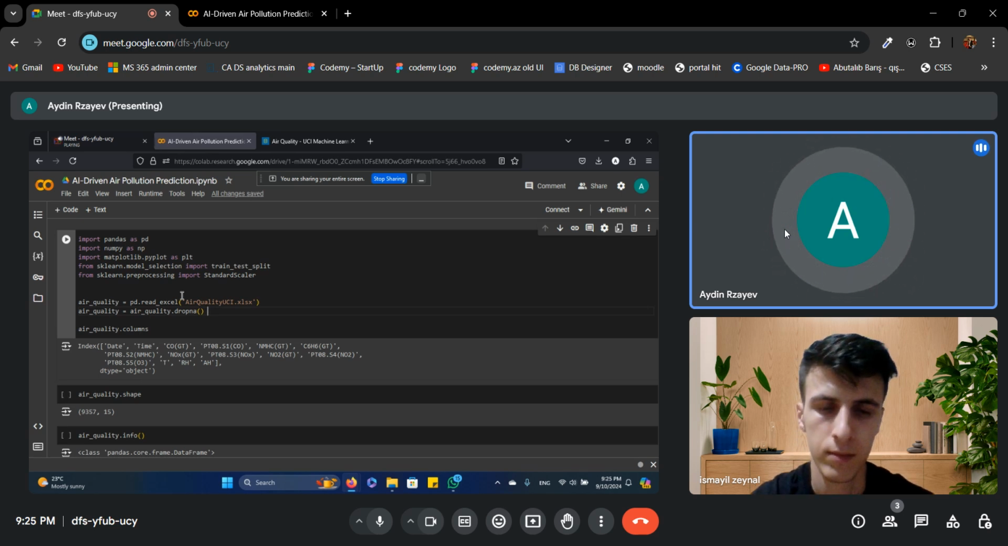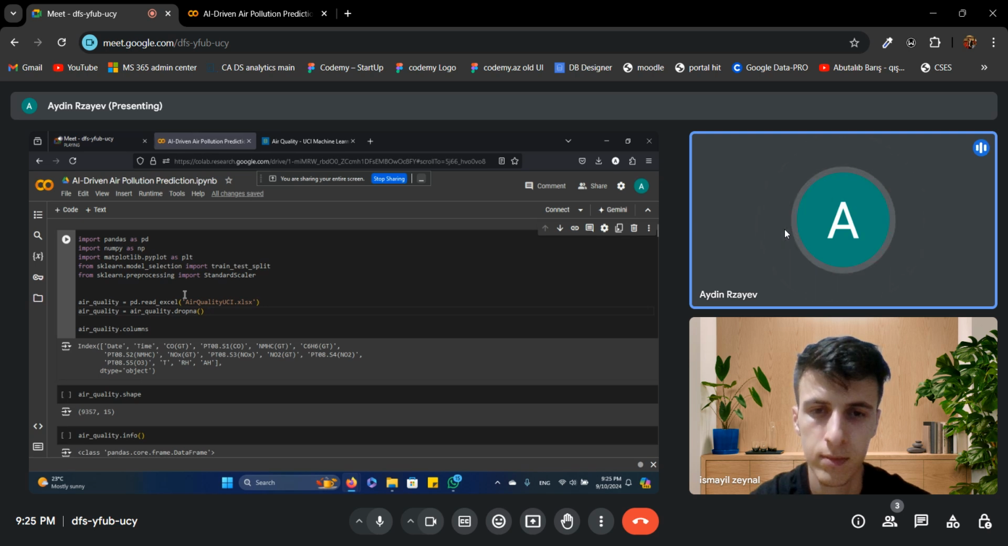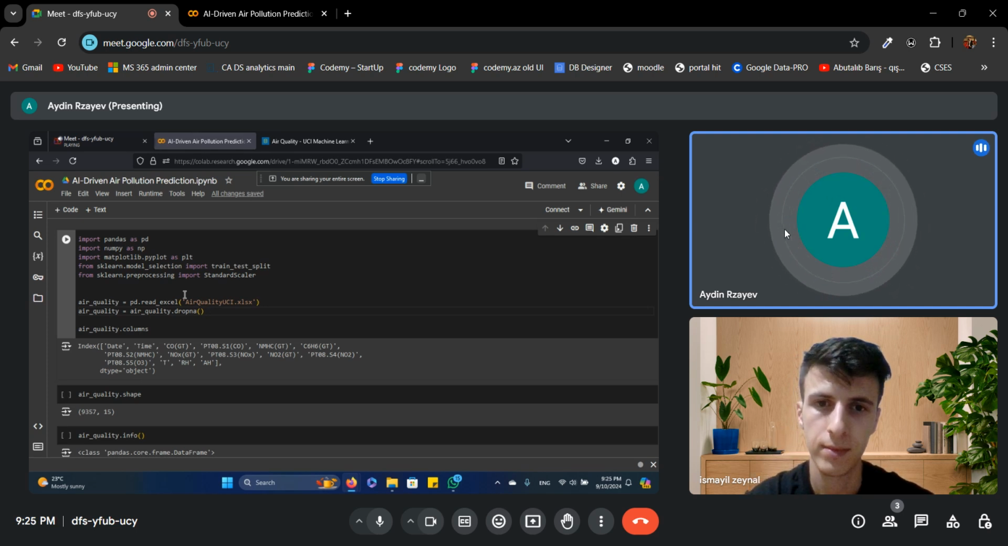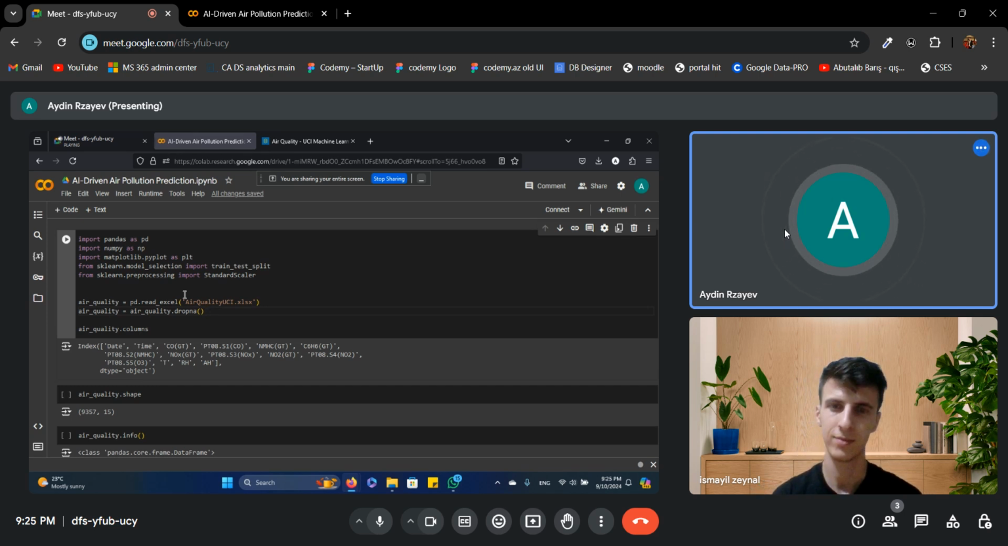And in conclusion, our project successfully developed an AI model that predicts air pollution levels, specifically focusing on carbon monoxide. This tool has the potential to improve public health, guide city planning, and shape environmental policy. While there are still areas for improvement, we are excited about the potential impact of this technology. Thank you for your time, and we are very happy to answer any questions you might have.